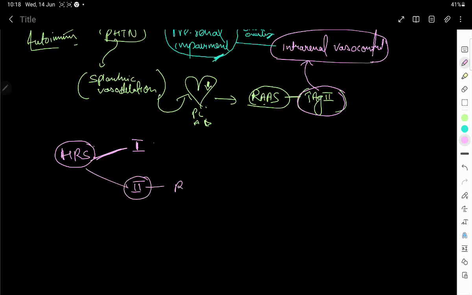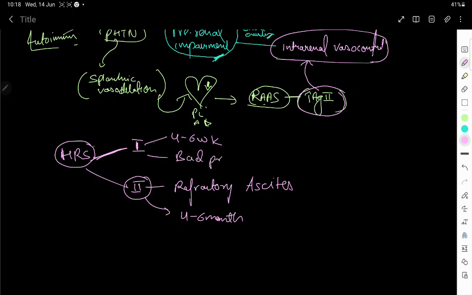Type 2 is characterized by refractory ascites, which is not going to respond to the normal drugs used in ascites, and it has a longer duration, or say it has a median survival period of around 4 to 6 months. Whereas in type 1, we have a median survival of 4 to 6 weeks, and it is characterized by bad prognosis. Remember, we defined some criteria for HRS. These include, we have already discussed all of this. So we have a patient of cirrhosis